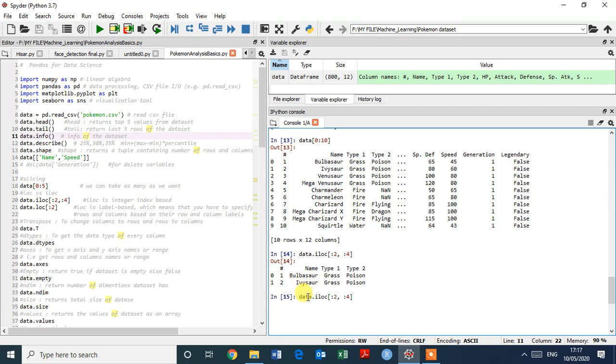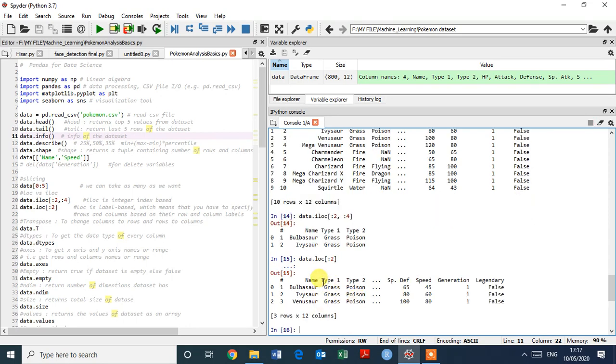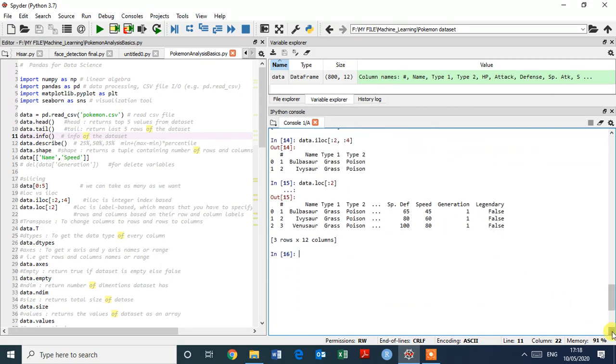And suppose we are giving here only loc, and just type here all, 2. So here you can see it gives all the variables, name and three rows and 12 columns. Okay, so this is the meaning of loc versus iloc. iloc is integer index based, and loc is label based.